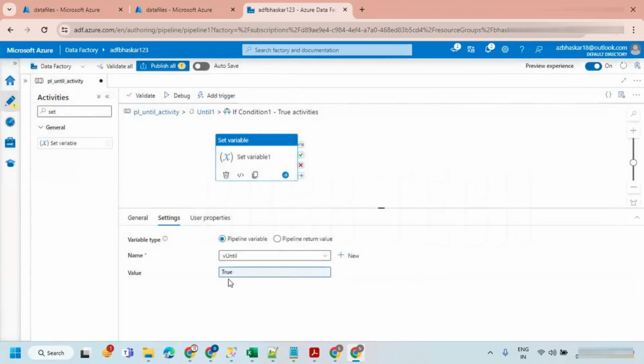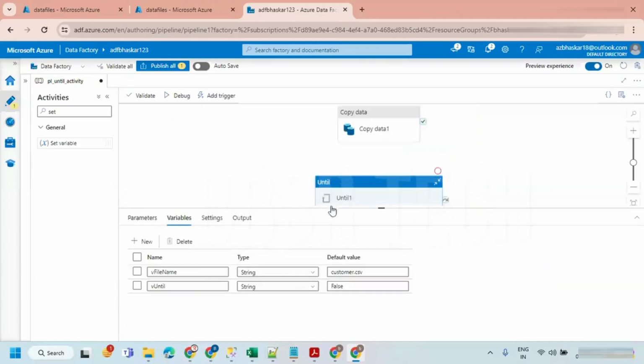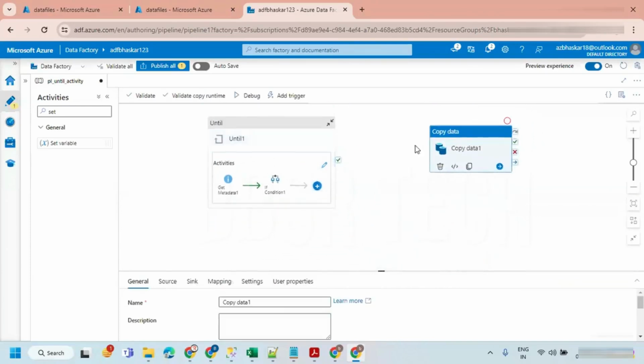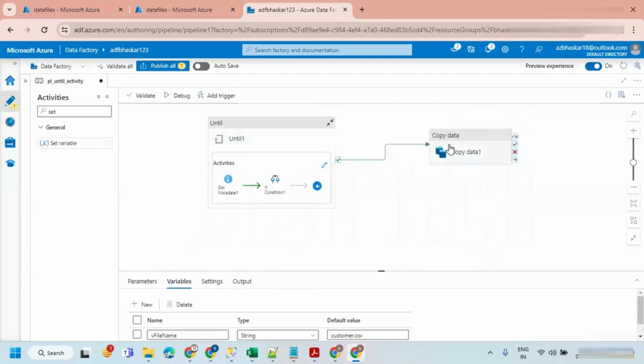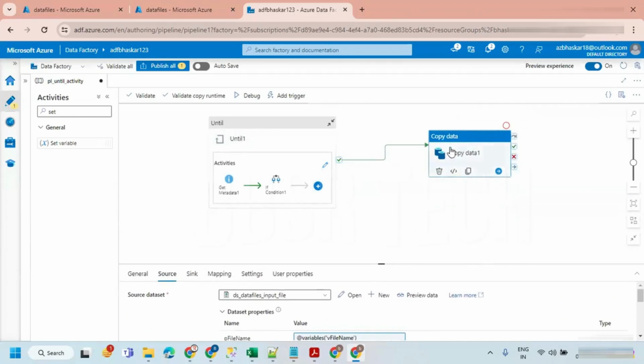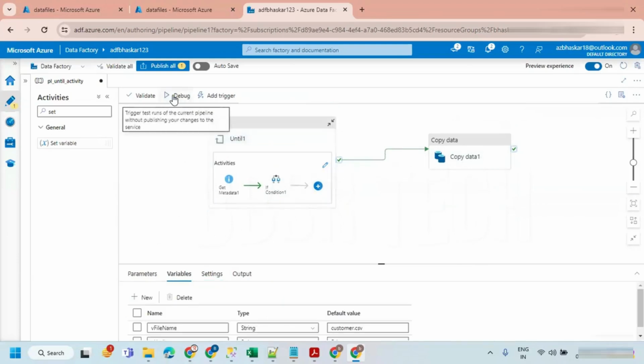So when the value of this is true, your Until activity is going to come out of it. Just observe, I'm going to make a connection to this. The Copy activity is the same. So this is going to be executed only if this is completed successfully, which happens only if the file exists. If the file does not exist, it is going to iterate the loop.